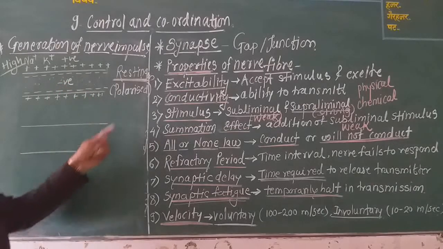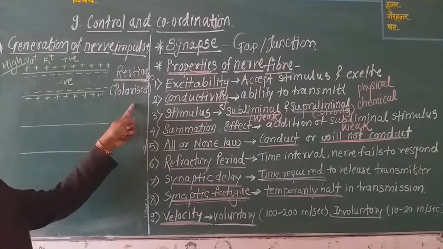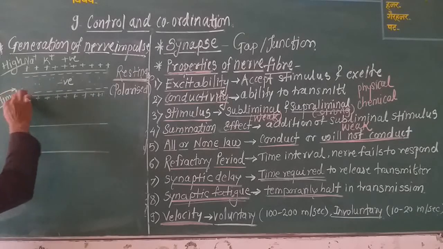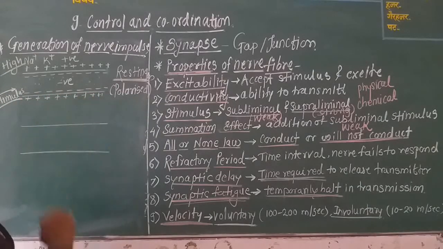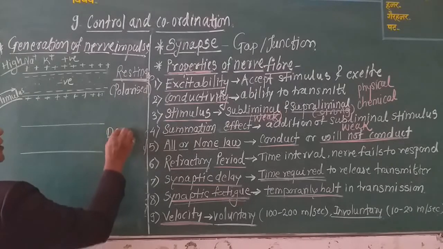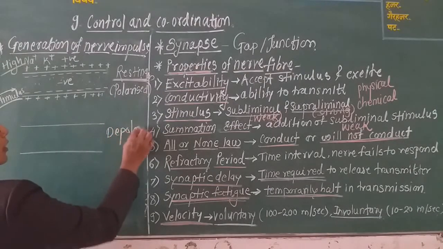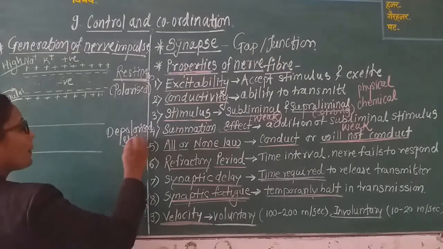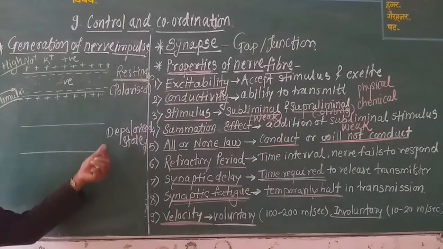Now when the neuron is in the resting stage and the stimulus is accepted, it is a very important point. When the stimulus is accepted by the neuron, this polarized state changes into the depolarized state. Now what does the depolarized state mean?